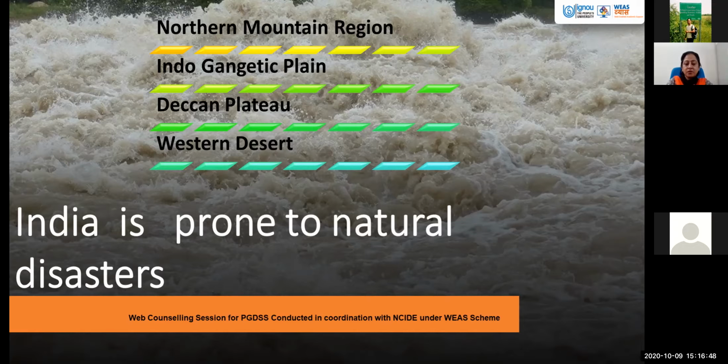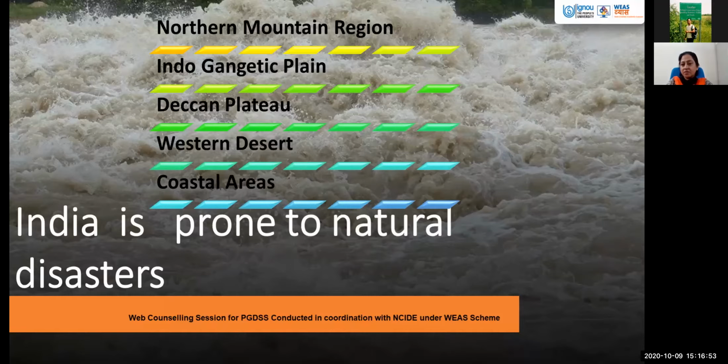And we have a long coastline of around 8,000 kilometers in our country, and the entire coastline exposes us to different types of disasters, which are very common to the coastal areas. There may be occurrence of cyclones, hurricanes, or you can say typhoons, and tsunamis may occur. So all these are the hazards of the coastal areas.